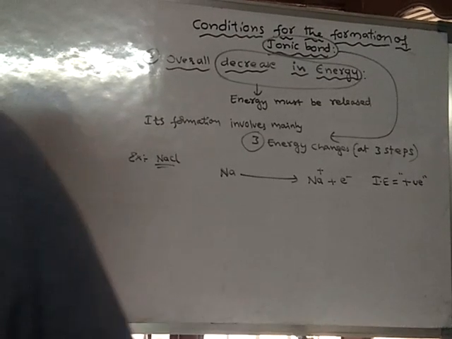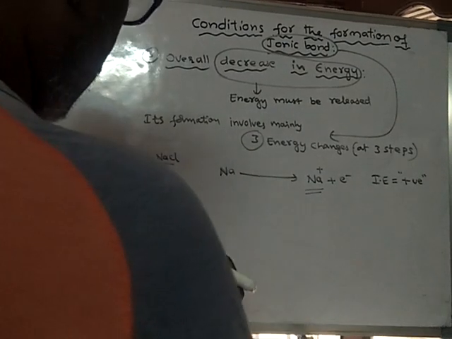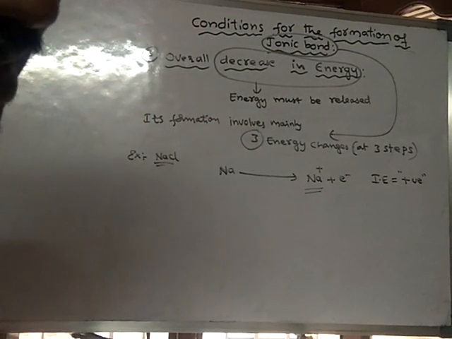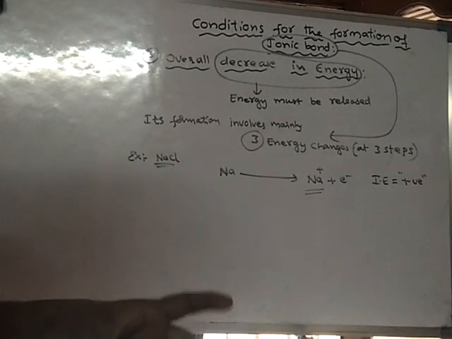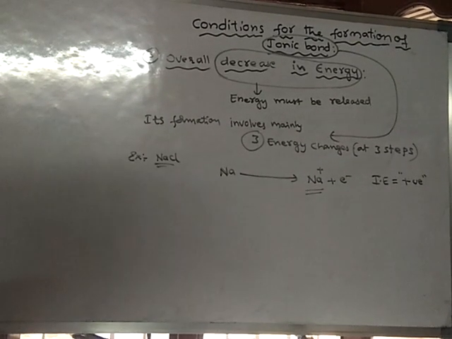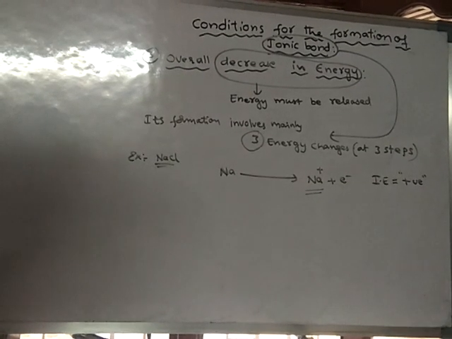Okay, so here, formation of the sodium ion: if the ionization energy is less, then the sodium ion formation will be easy. If ionization energy is more, that means if an atom requires more energy to take out that electron, then in that case the formation of ionic bond is not easy.